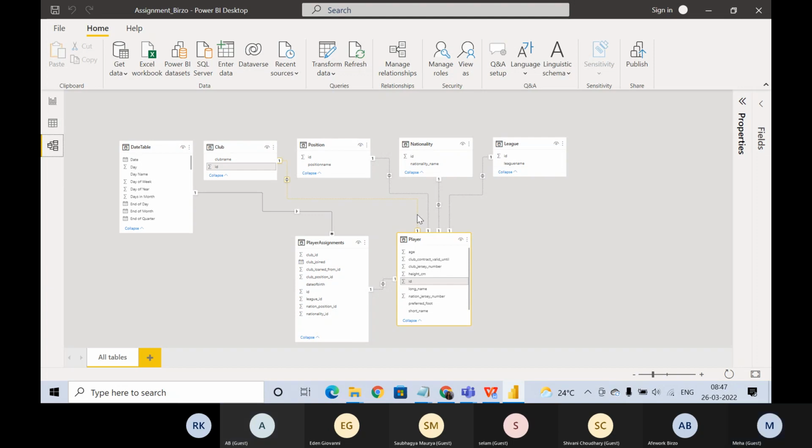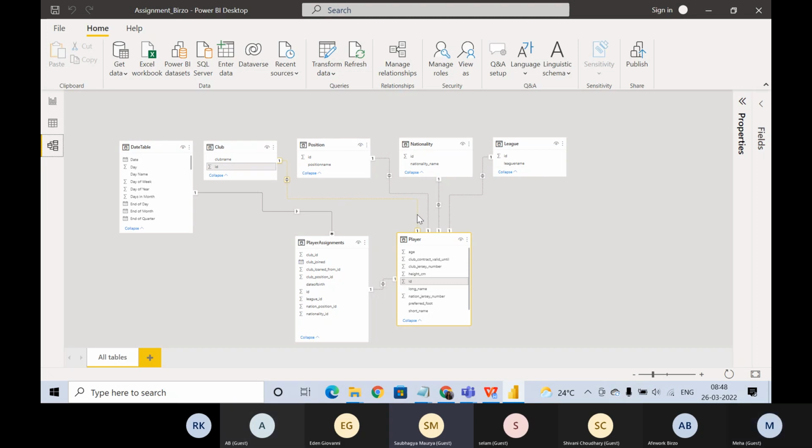Okay. Now again, there is a problem in this relationship. Can anyone identify what's happening here? Yes, ma'am. Yeah, tell me. Ma'am, maybe multiple players are of the same nation, and at that time the nationality ID is the same for all. I mean, and the club ID is also repeated here in the player table.